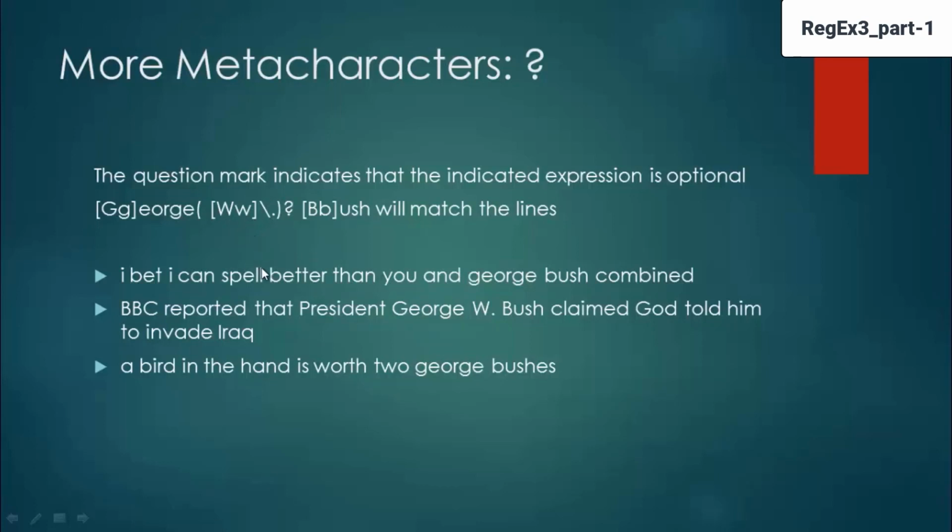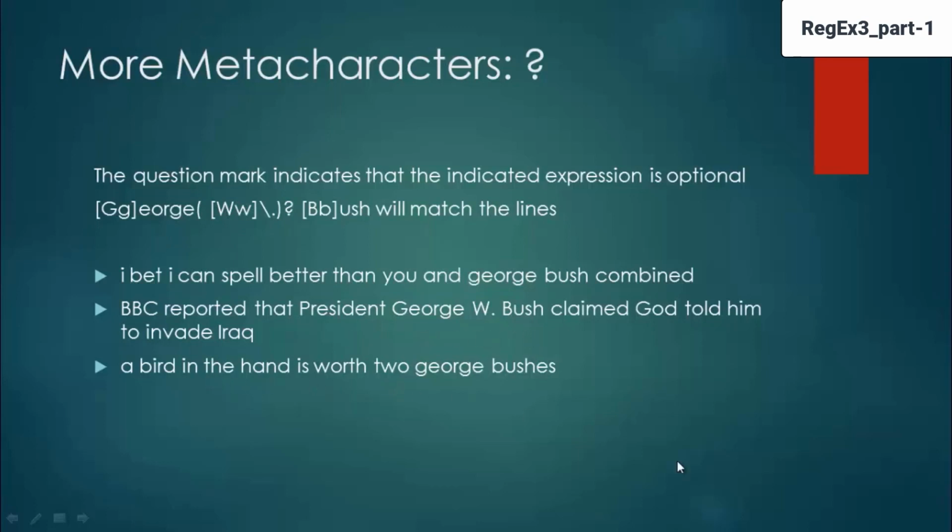In this you'll have the sentences, I bet I can spell better than you and George Bush combined, which means George Bush here doesn't have W, which means the entire part is optional. BBC reported that President George W. Bush claimed God told him to invade Iraq. So this W Bush is also coming here.